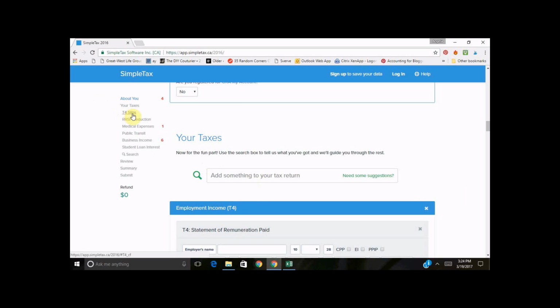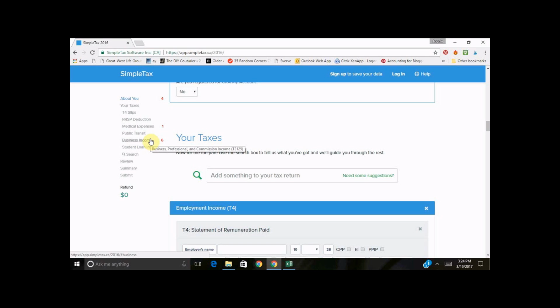So T4 slips, that's your employment income that you're going to get from your employer. I've also decided that Sally has RSP contributions, some medical expenses, monthly bus passes. There's certain requirements that you have to meet in order to be able to deduct any sort of public transit amounts. I will include a link to that in the show notes and in the blog post to help you out.